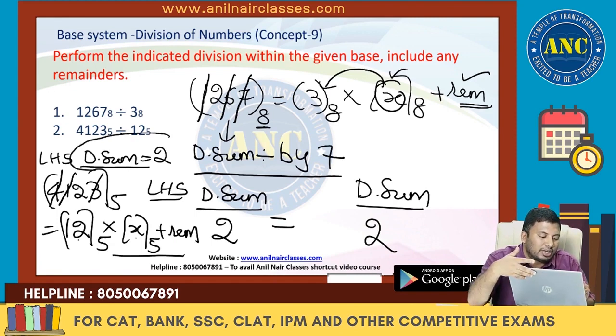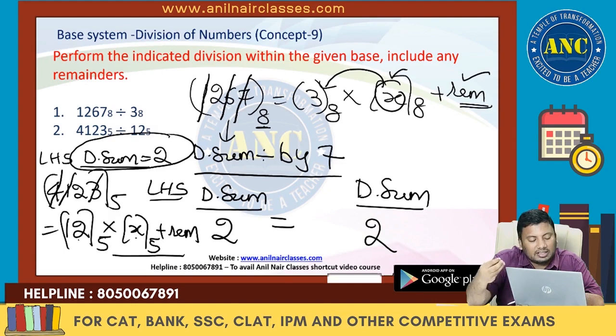How much I should get? I should get a digital sum 2. If you are getting, then that itself is the answer. If you are finding it difficult to do division, I hope you are all there with me, right?